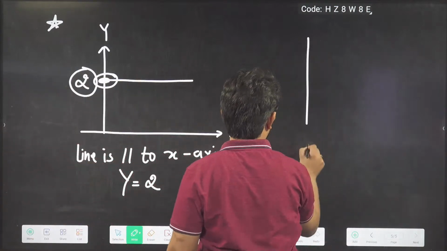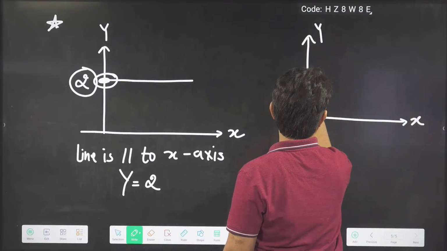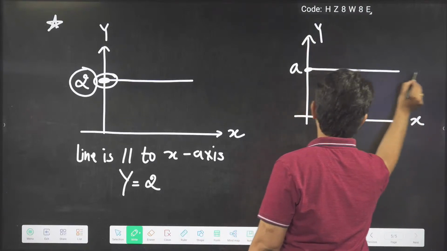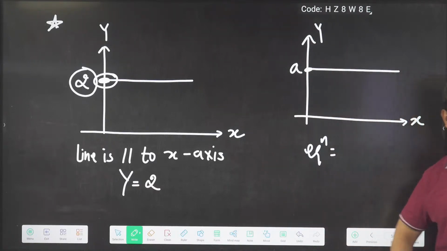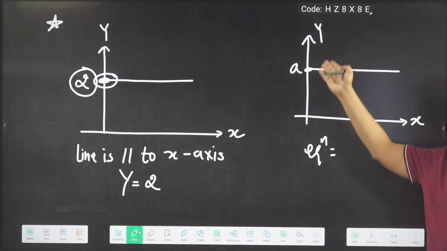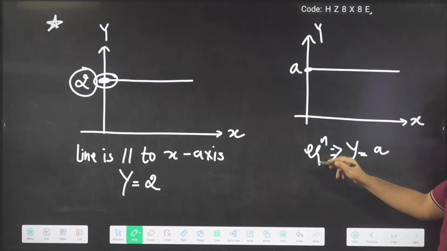If I give you like this, beta, this is y, this is x, this point is given as A, and this is the line. What is the equation? Yes, kids. X is changing, but y is not changing. So the equation will be y equal to A. Is this clear, everyone?